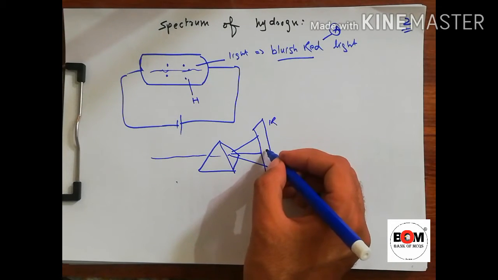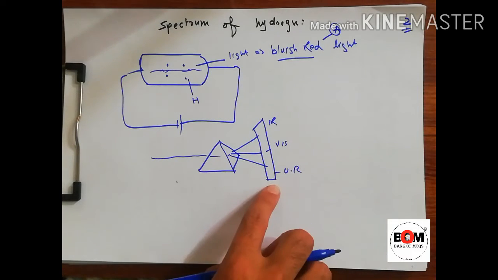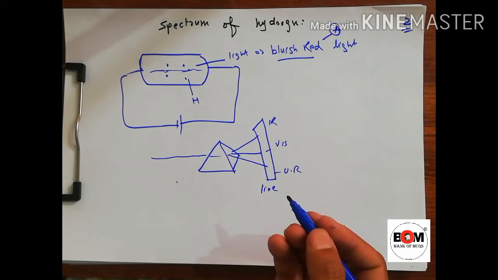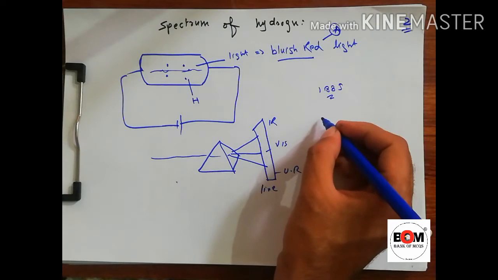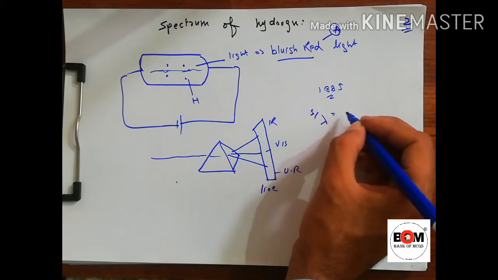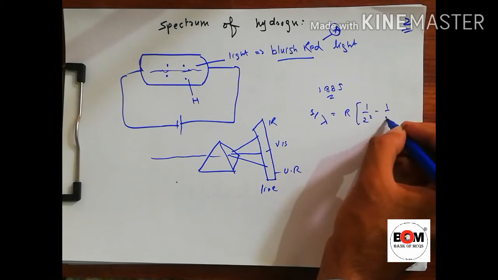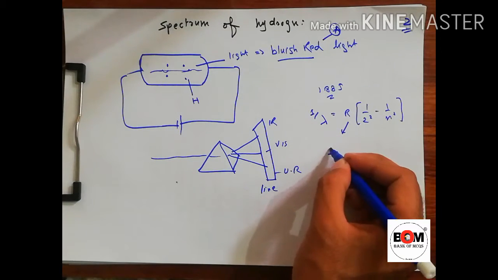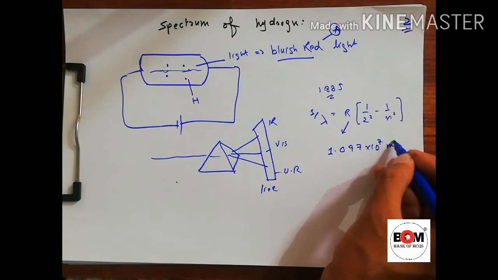Infrared region, visible region and ultraviolet region, and the region in the spectrum will be a line spectrum. First of all, Balmer, a scientist, in 1885 discovered and measured its wavelengths, and by formula he stated that 1 over lambda is equal to R times (1 over 2 square minus 1 divided by n square), where R is the Rydberg constant and its value is 1.097 multiplied by 10 raised to power 7 per meter.